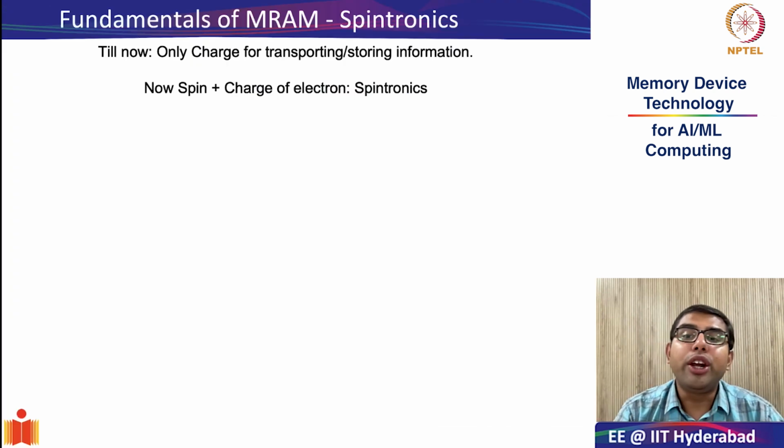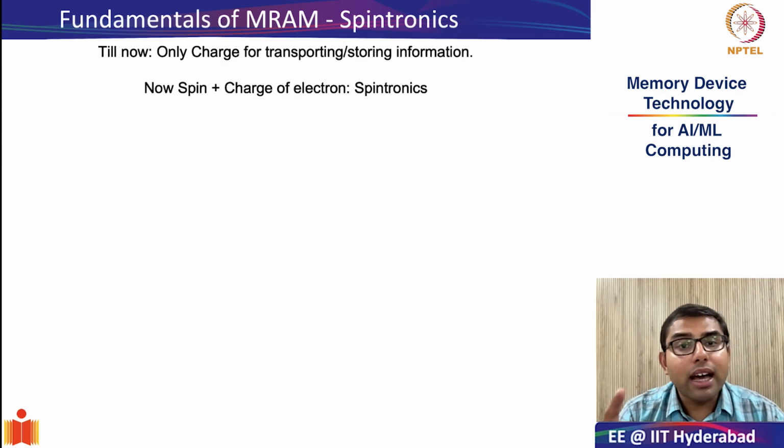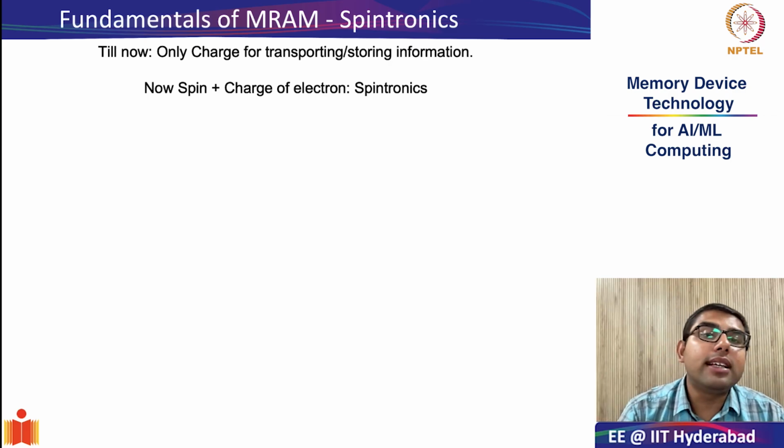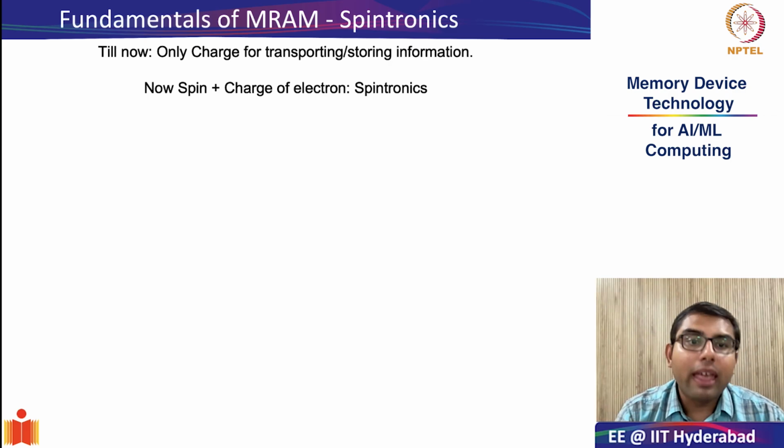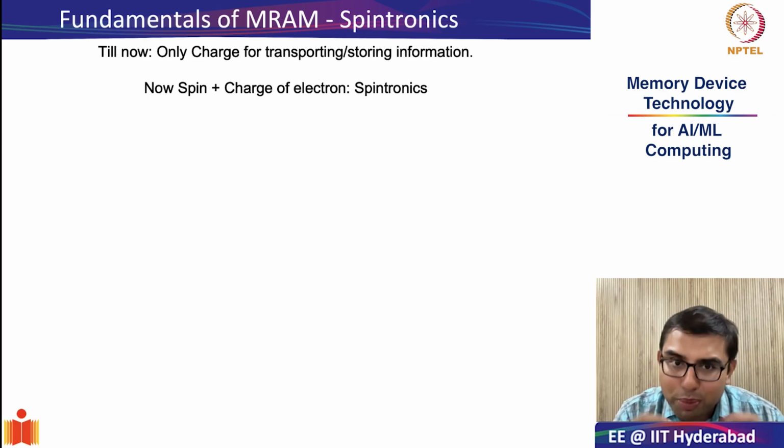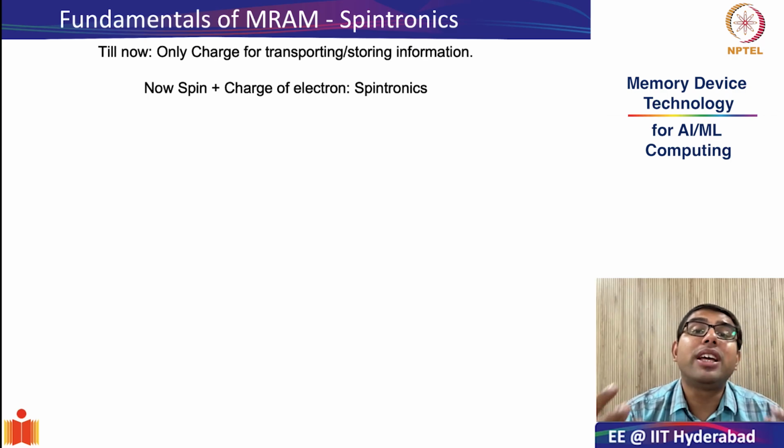Before we go into MRAMs, let's look at the area from where MRAMs have come. This area is called spintronics. What does spintronics stand for? It is an amalgamation of the terms spin and electronics. Till now, we have been only looking at charge-based devices, so the movement of charge or the trapping or storage of charge was responsible for the transport of information, the storing of information, and also the manipulation of information. Now we will look at spintronic devices where, in addition to the charge of the electron, the spin degree of freedom is also used.